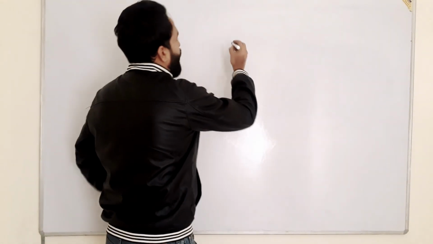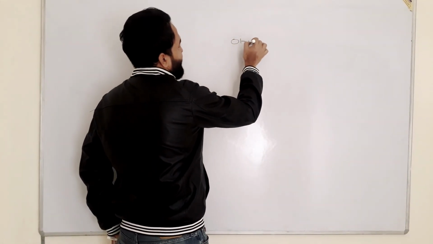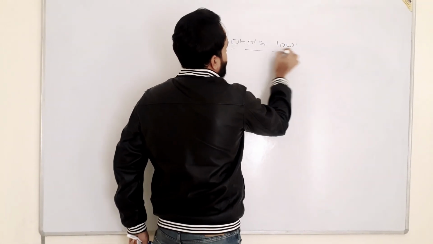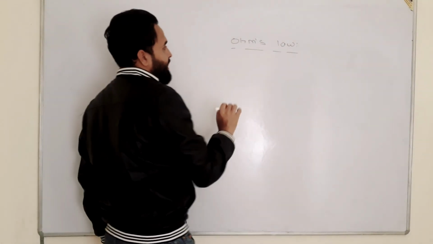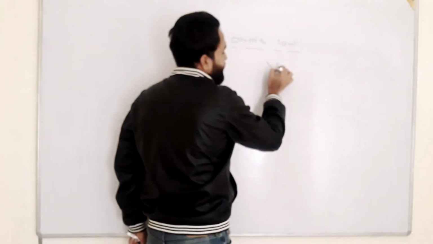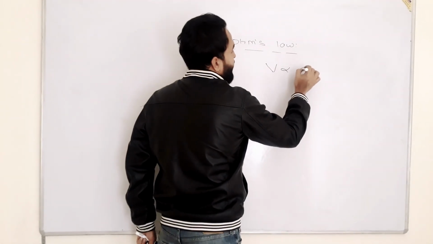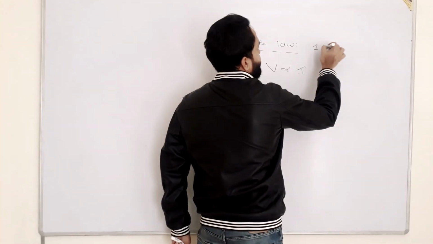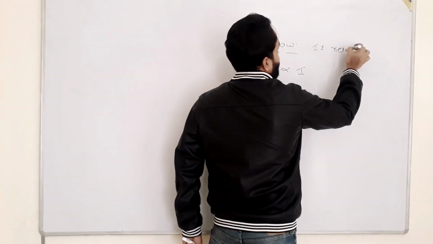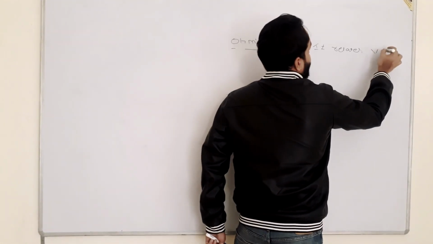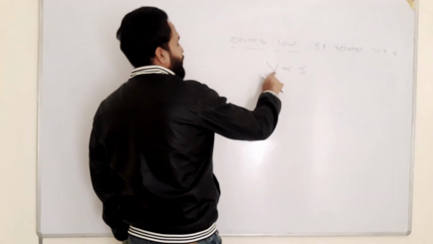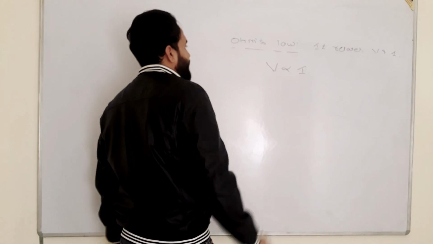Okay, so our next topic is Ohm's law. Ohm's law. Ohm was a very big name in science. Ohm has given a law which states that potential difference V is directly proportional to electric current I. Okay, it relates V and I. ये पोटेंशियल डिफरेंस और इलेक्ट्रिक करंट को रिलेट करता है. पोटेंशियल डिफरेंस इज डायरेक्टली प्रोपोर्शनल टू इलेक्ट्रिक करंट.